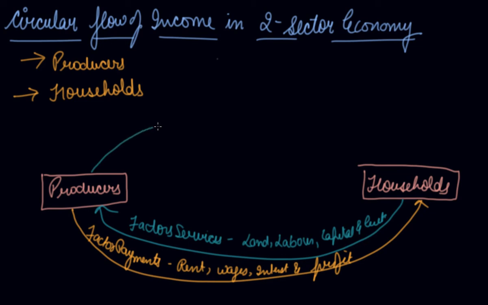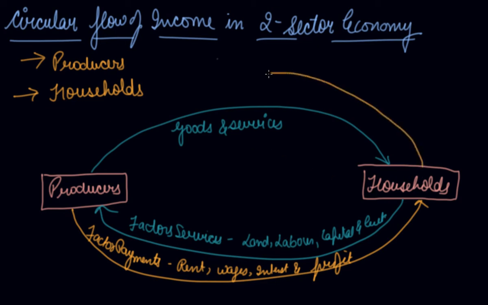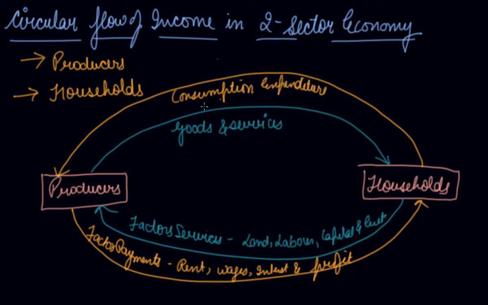Right? Now, what do the producers give to households? They give the goods and services. Whatever they produce, these are being consumed by the households. Now, what does the household have to pay? The price of the goods and services, that is, whatever they spend on the purchase of a particular commodity, that is the consumption expenditure. So they give the consumption expenditure to the producer. So this is the circular flow of income in the two-sector economy.